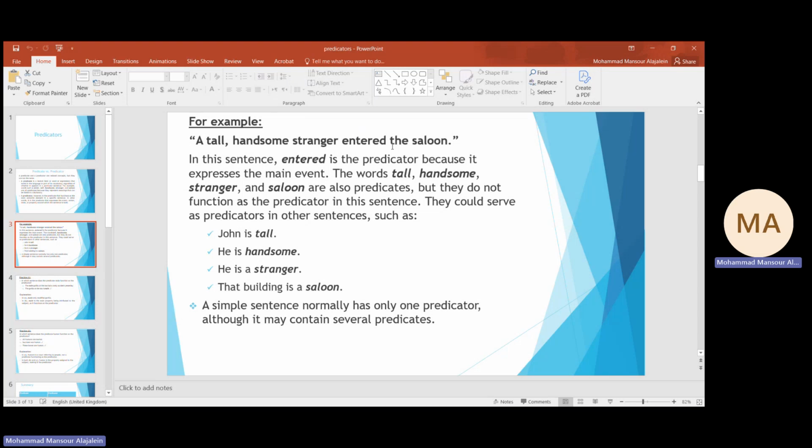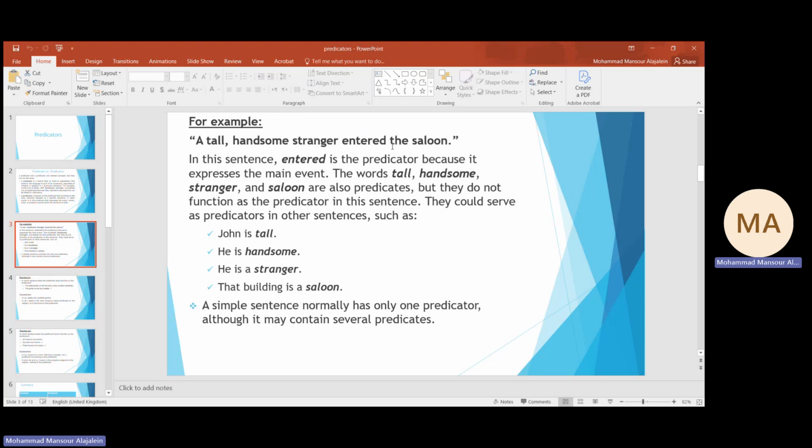We can say that all these constituents are considered predicates, including the referring expressions, the adjectives like tall, handsome, stranger, the saloon, in addition to the verb enter.